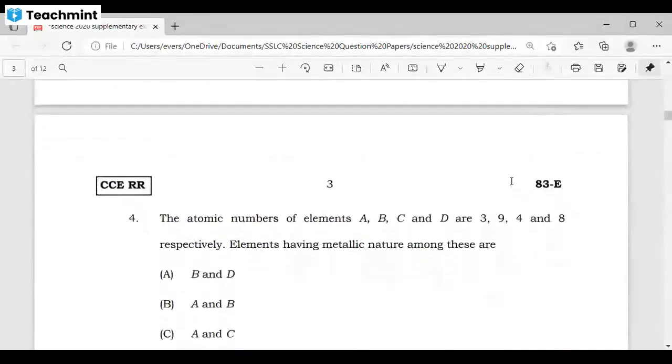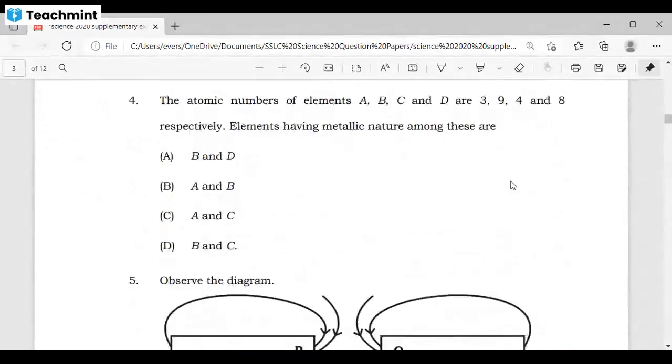Next, question number 4. The atomic numbers of elements A, B, C, and D are 3, 9, 4, and 8, respectively. Elements having metallic nature among these are. Can you identify? As you can see, we have 4 elements A, B, C, and D. The atomic number of A is 3, of B is 9, C is 4, and D is 8.